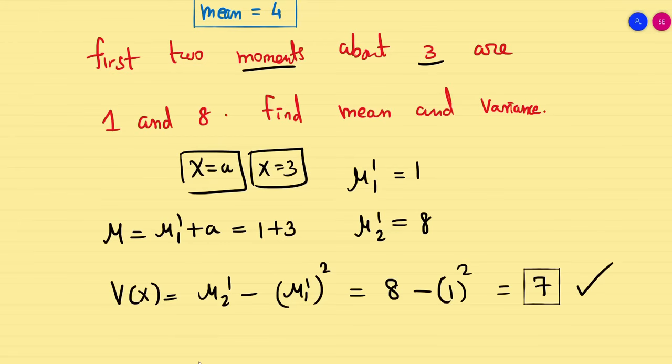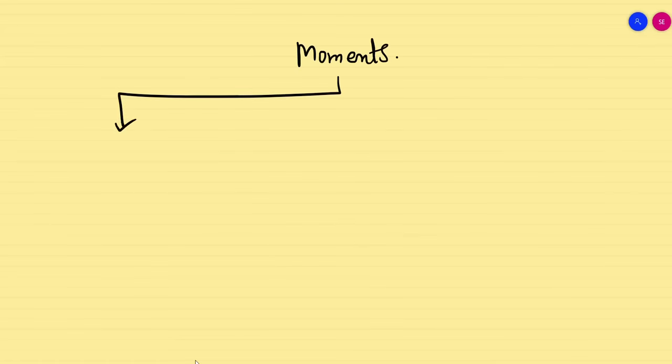It is going to be very simple. So now again, I will give a clear idea. The moments are classified into two things.